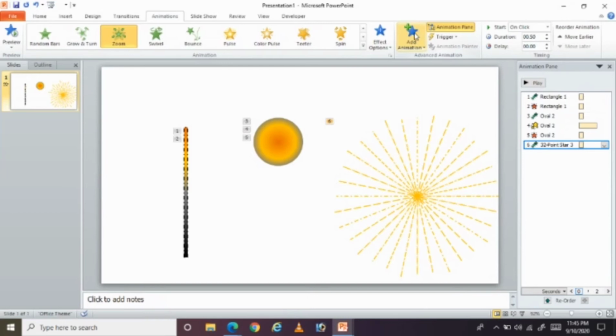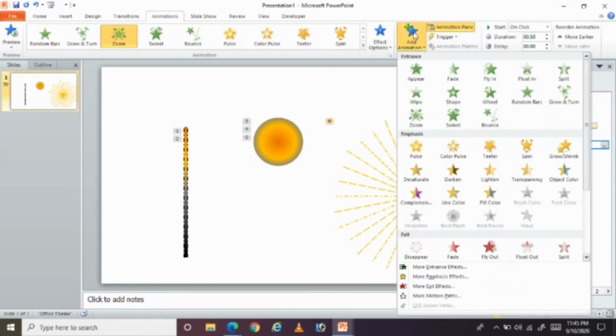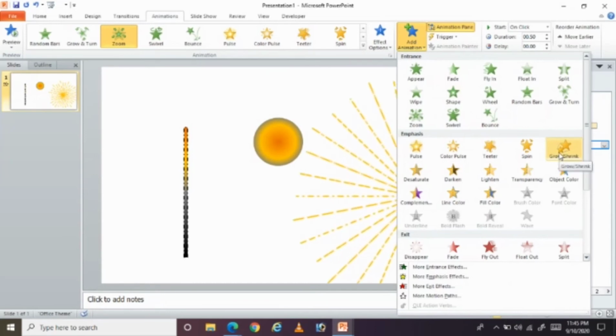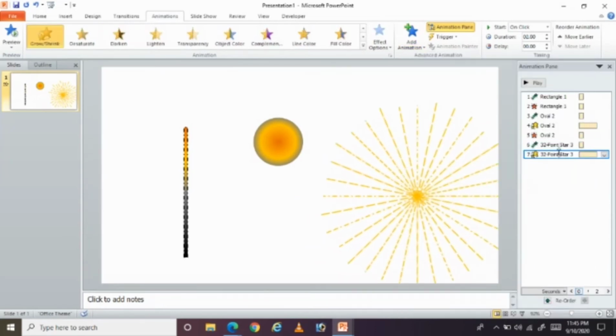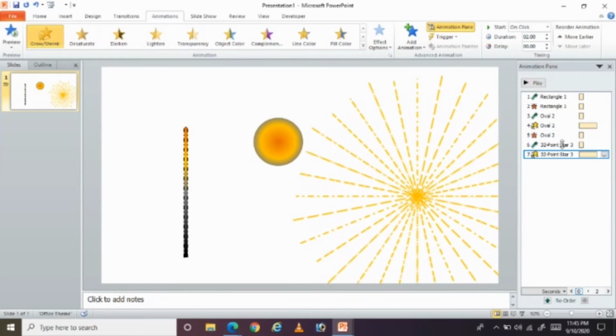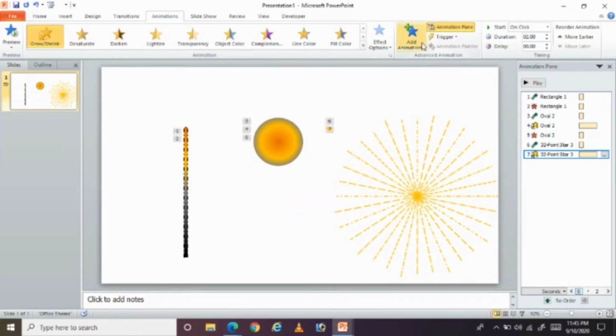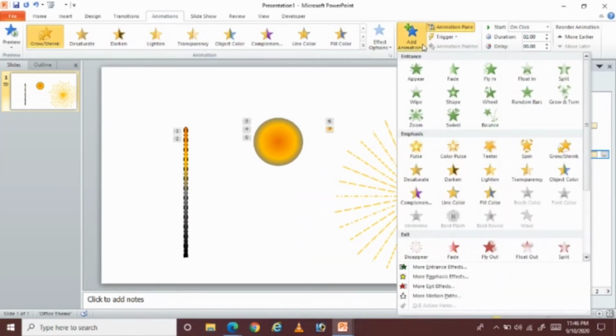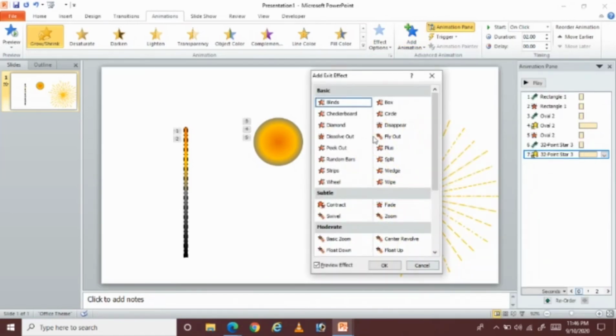I want to add an emphasis effect, that is grow and shrink, and I want to give an exit effect also. So more exit effects and the same dissolve out.